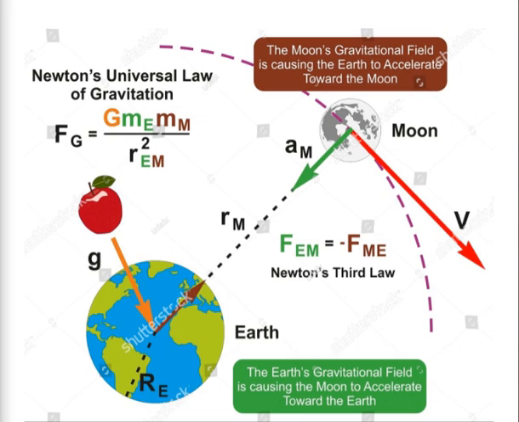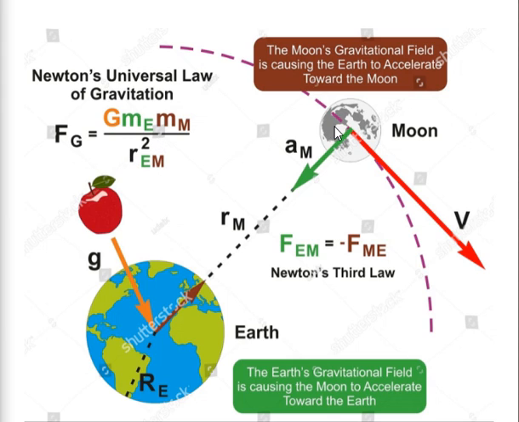We can see in this image that the force of gravitation on Earth is equal to G, where G is the universal constant of gravitation, M is the mass of the Earth, and m is the mass of the object, divided by r squared, the radius squared of the Earth.